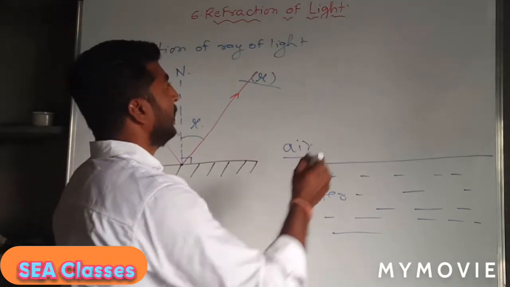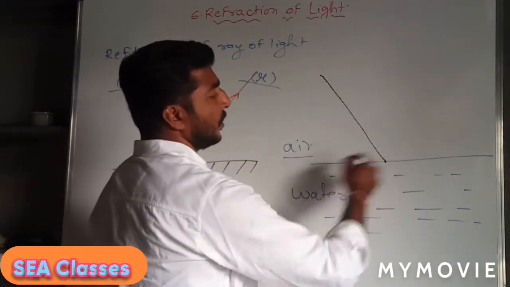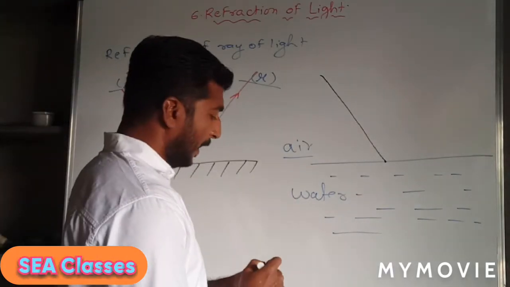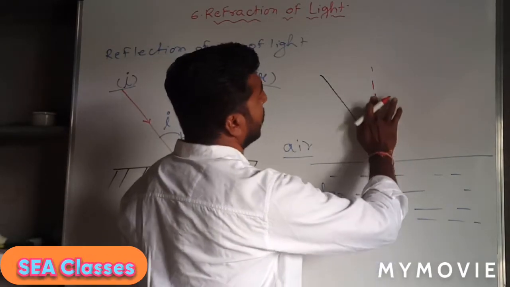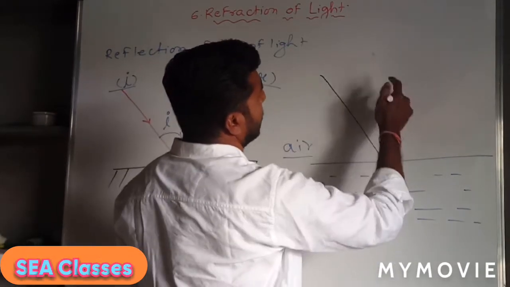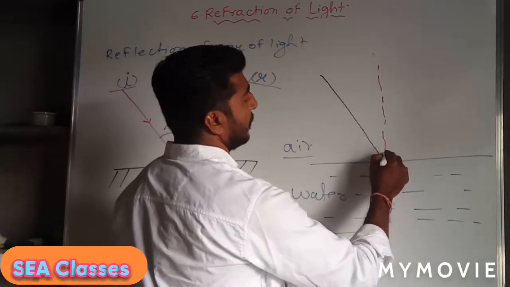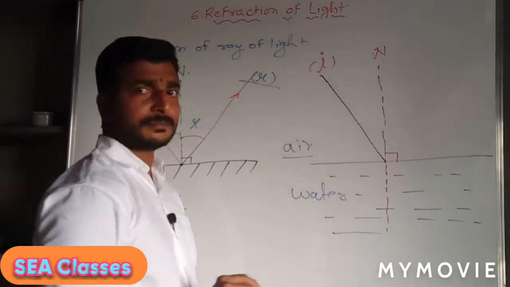When the light ray falls from the source at a point of incidence on the surface, how will it behave? As we know, there is an imaginary line perpendicular at the point of incidence, like this. So this is the normal, and this is the incident ray.